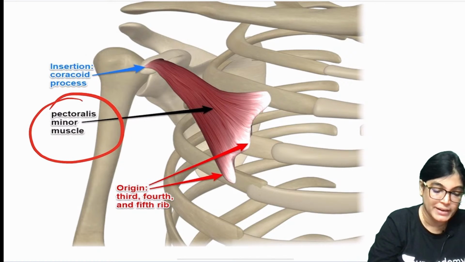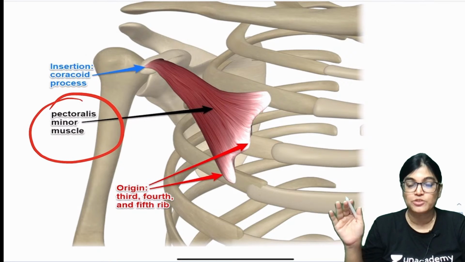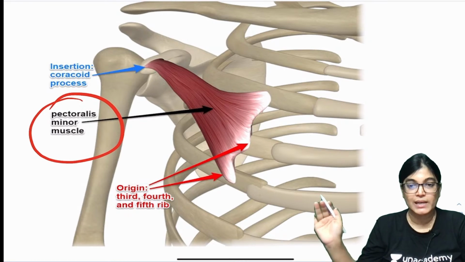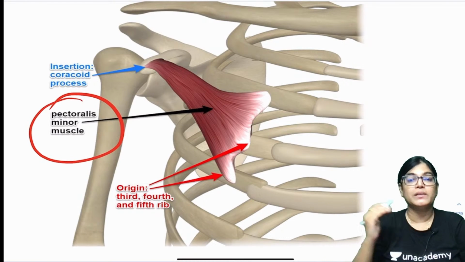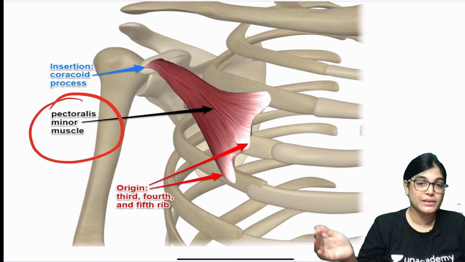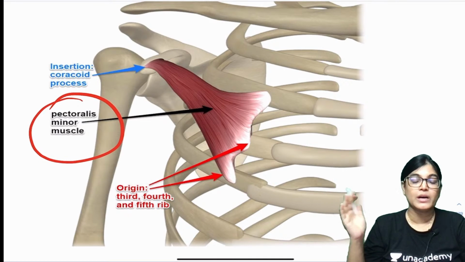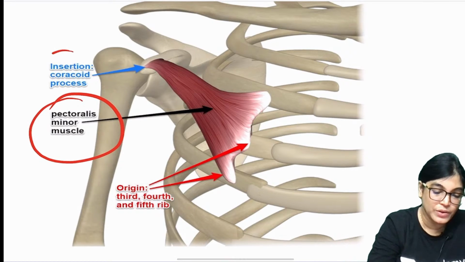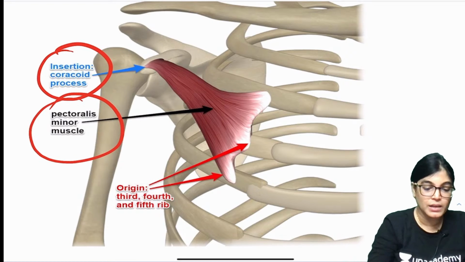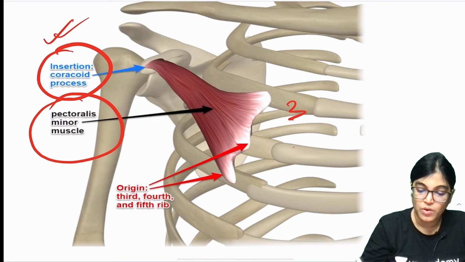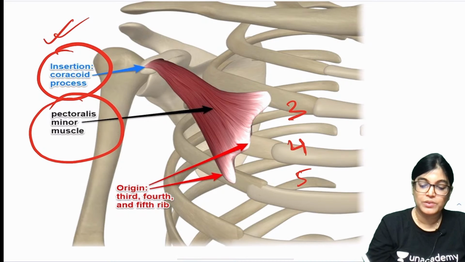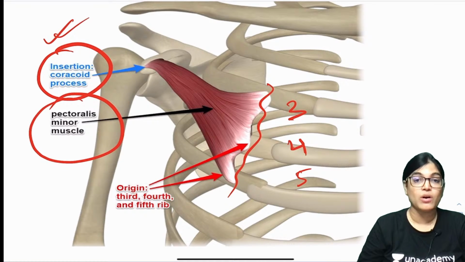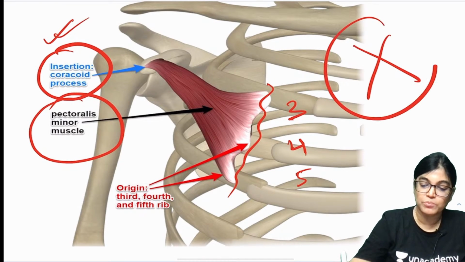So let's move on to the pectoralis minor muscle. You have to know the attachments of trapezius, deltoid and sternocleidomastoid on which part of the clavicle, and according to whether it is medial or lateral, you can approach the right answer. But here that confusion was not given, because the other option was pectoralis minor, which is inserted on the coracoid process and originates from the 3rd, 4th and 5th rib costochondral junction. Pectoralis minor is not attached onto the clavicle, so it can't be the correct answer. It can't pull it upward.